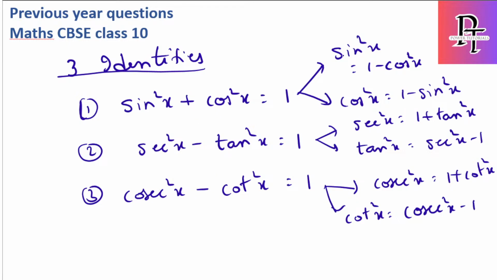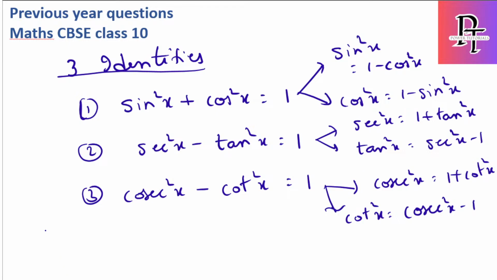From here itself we can write it in whatever terms they want. If they want only in terms of cos, sine square x is 1 minus cos square x. If they want secant square x, just move tan square to the right side, it becomes 1 plus tan square x. If they want tan square x, just move tan square to the right side and 1 to the left side, so it becomes secant square x minus 1. Same way for here as well.